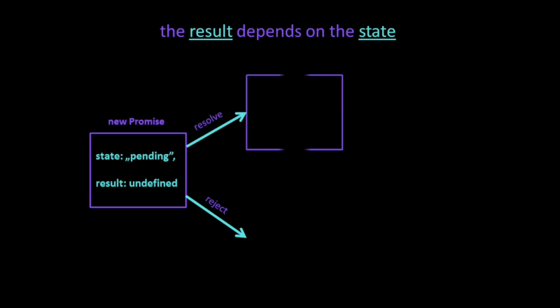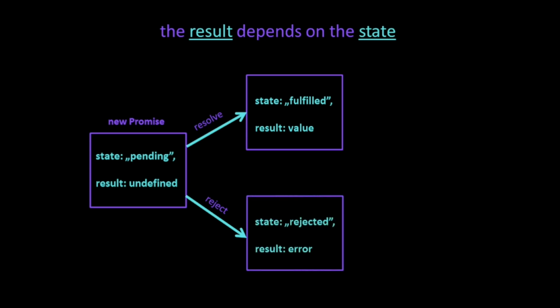The result property depends on the state property. Let's say that we are given a new promise. Its initial state is pending, and its result is undefined. The promise can be either resolved or rejected. If it's resolved, its state is fulfilled and its result is returned value from the asynchronous operation. If the promise is rejected, its state is rejected and its result is an error.